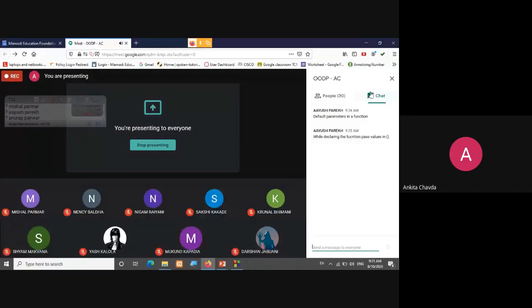Yes, quickly. Anyone? Okay. Ayush is writing. While declaring the function, pass values in opening and closing braces, right? But how can we pass from left to right or from right to left?